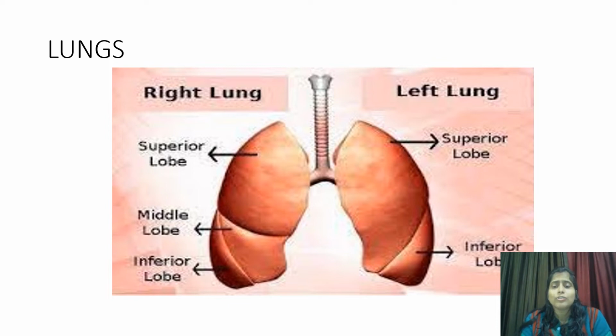Right lung consists of superior lobe, middle lobe, inferior lobe, and left lung consists of superior lobe and inferior lobe. Right lung is slightly larger than the left lung. Why so? Any answers? Yeah, to accommodate the heart in between, and that's why right lung is bigger than the left lung. And lung is covered by a pleural membrane containing pleural fluid.